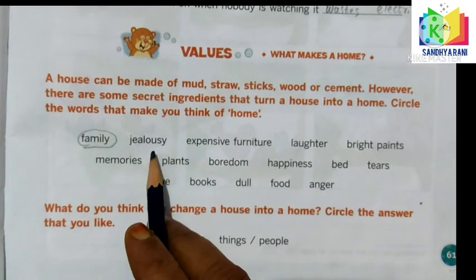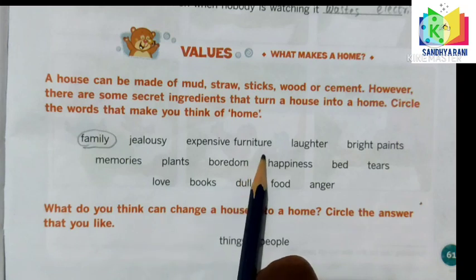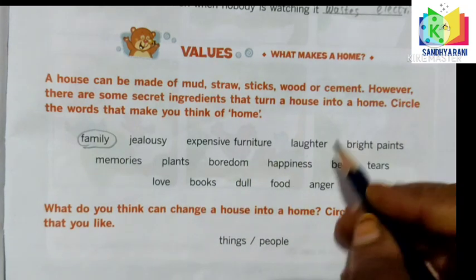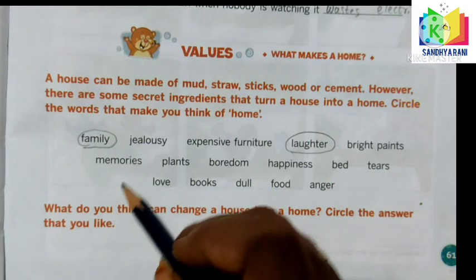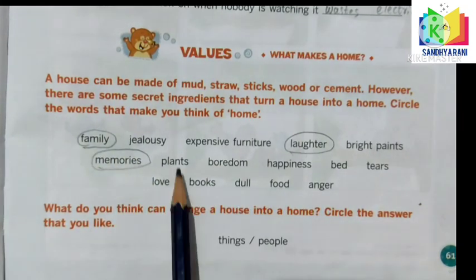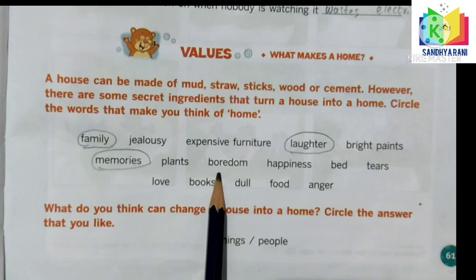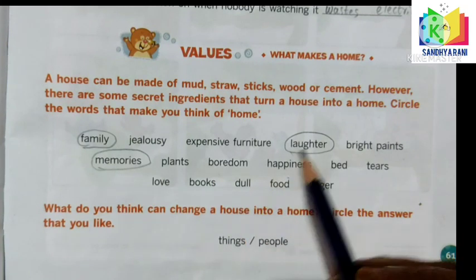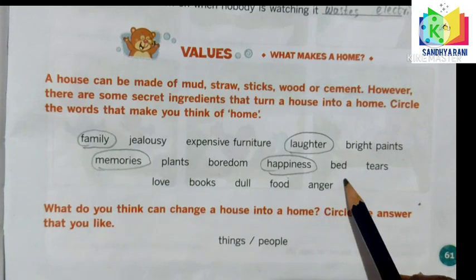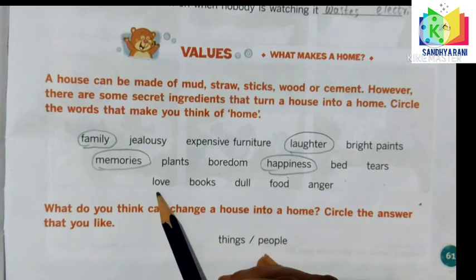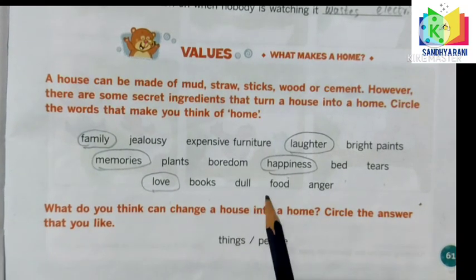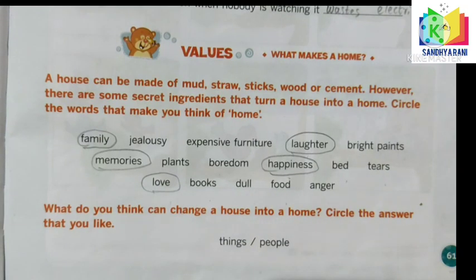And after that, jealousy? No. Expensive furniture? No. Laughter? Yes, of course. Bright paints? No. Memories? Of course. Plants? No. Boredom? No. Happiness? Yes. Bed? No. Tears? Never. Love? Yes, of course. Books? Dull? Food? Anger? These are the secret ingredients to make your house into a home.